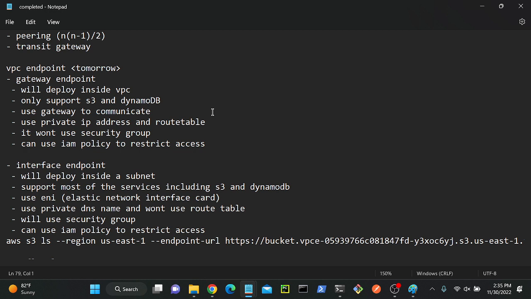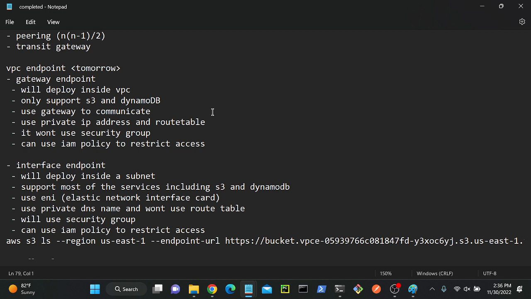Last point: we can use an IAM policy to restrict access. Same as the interface endpoint, we can also use an IAM policy to restrict access.